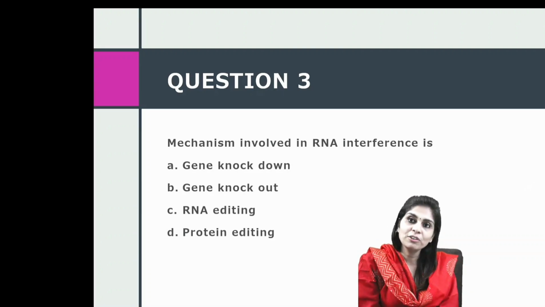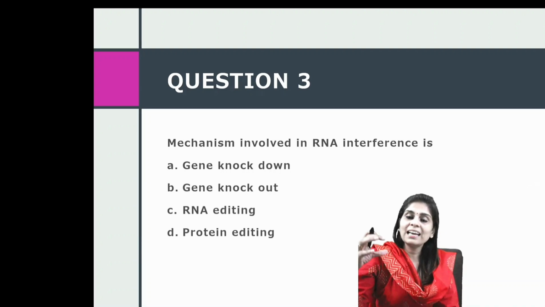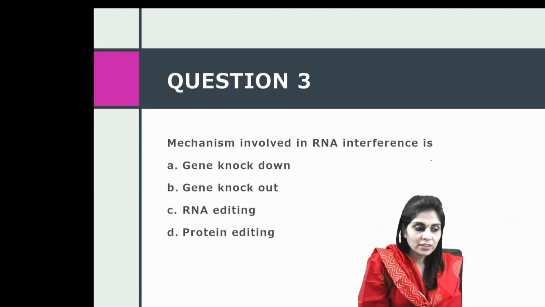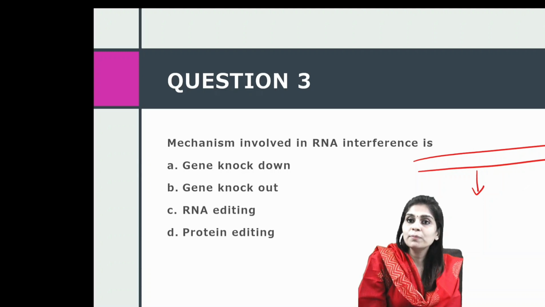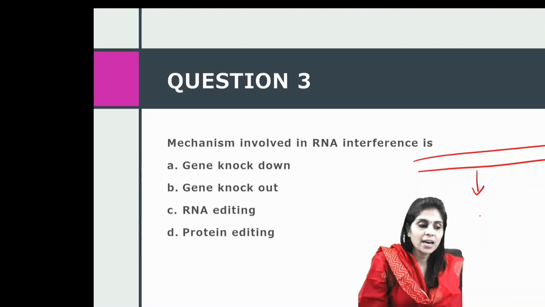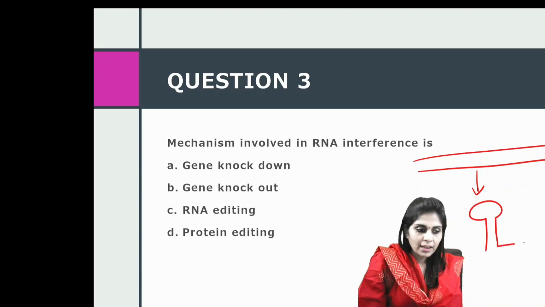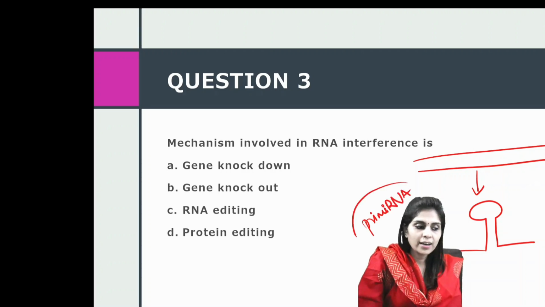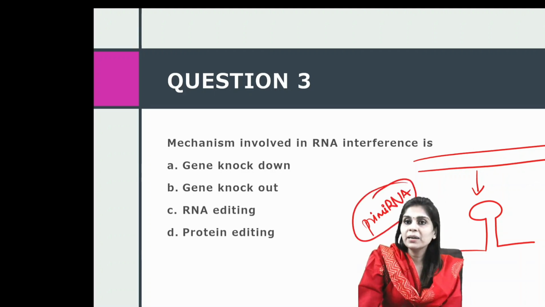Let me tell you about endogenous interference. So when I say endogenous interference, we know that siRNAs are coded by specific genes. So the first step is those genes on transcription by RNA polymerase II would synthesize something called as pri-miRNA. And this is how a pri-miRNA would look. Pri is primary. Mi is microRNA, like primary transcript, it's pri-miRNA.